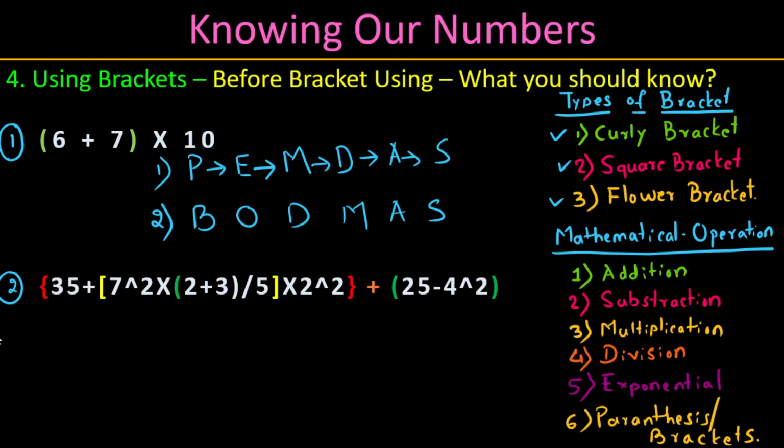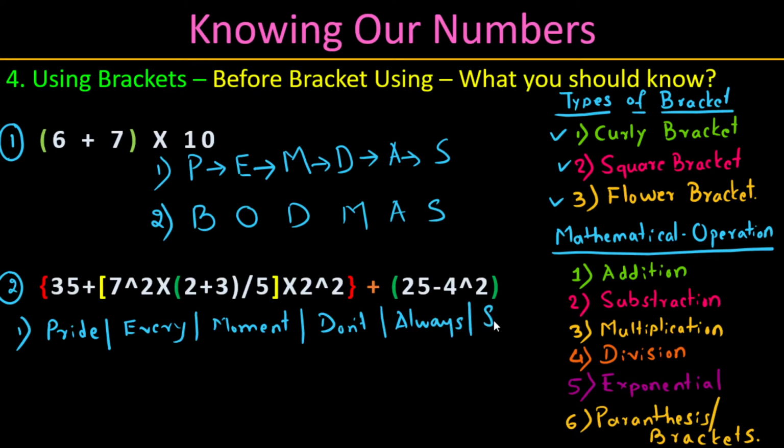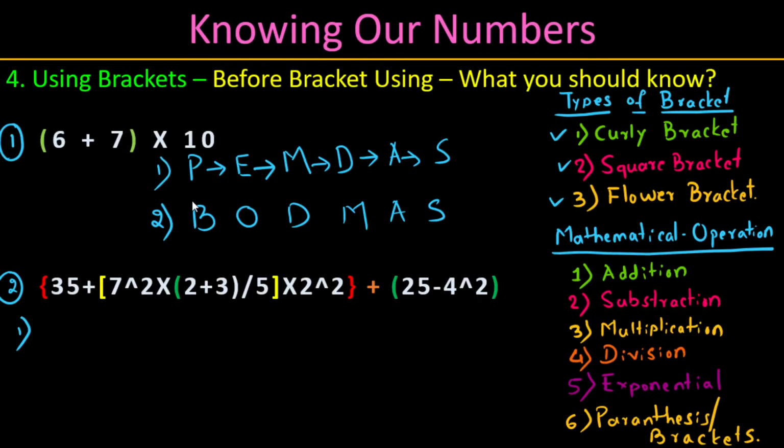Let me tell you how to remember this one. For PEMDAS, we can keep in mind an English phrase: P is pride, E is every, M is moment, D is don't, A is always, S is sad. So it gives "pride every moment, don't always sad." If you find any other naming convention, a different nomenclature, that is good. For your memory purposes you can use anything. Just make sure to follow this order.